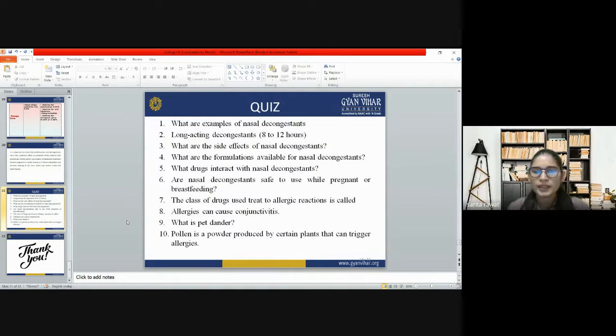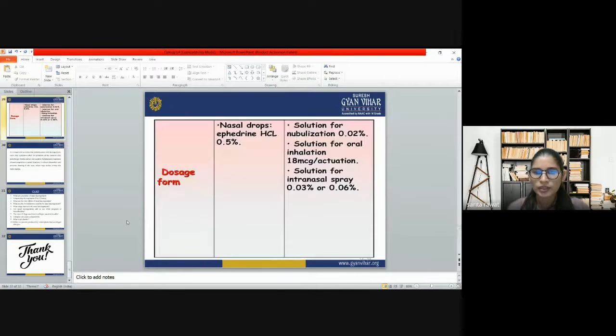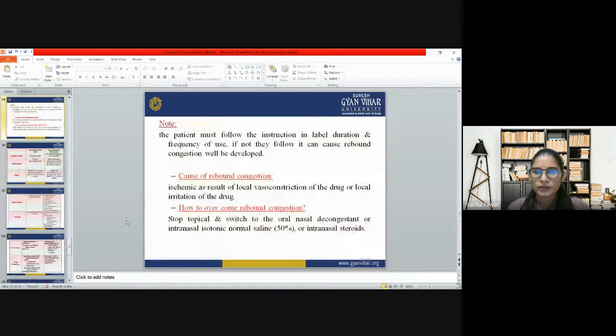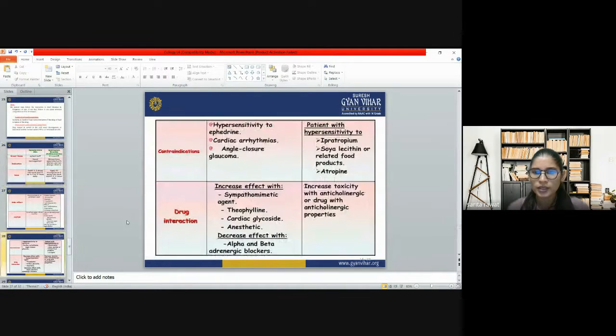Then what drugs interact with nasal decongestants? That depends upon the type of drug we are using. For example, if we are using ipratropium, it cannot be used with anticholinergic drugs, because it can increase the toxicity with the anticholinergic drug.